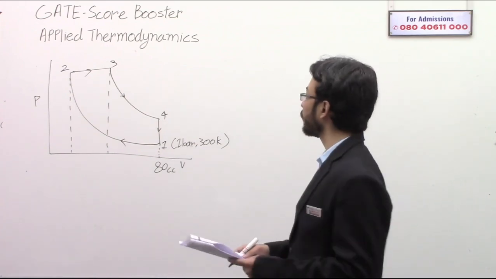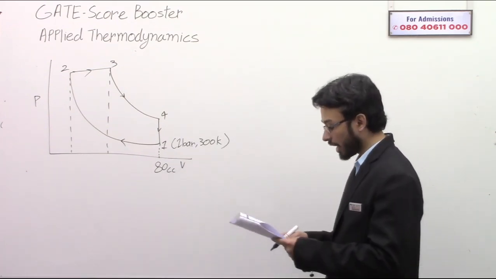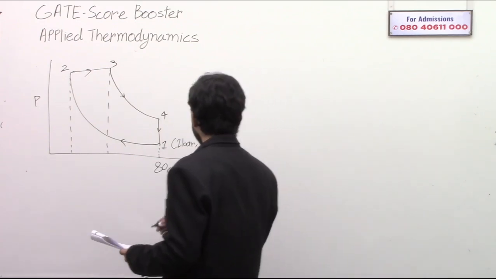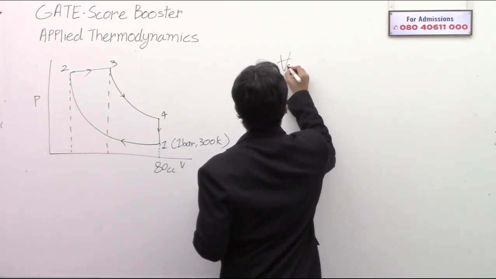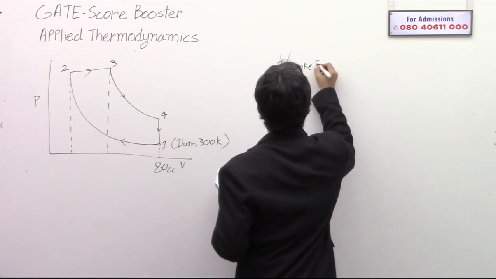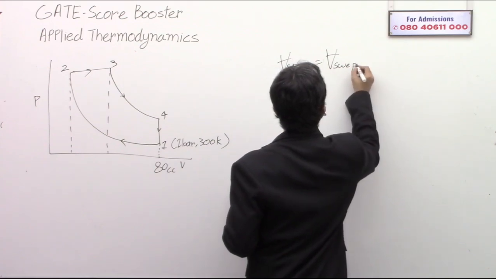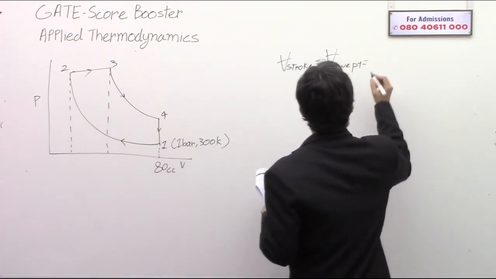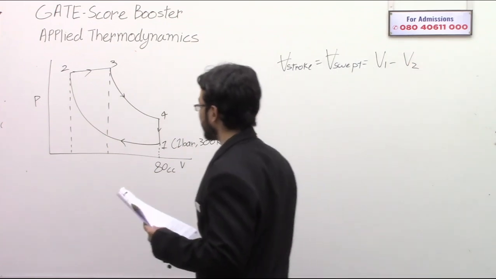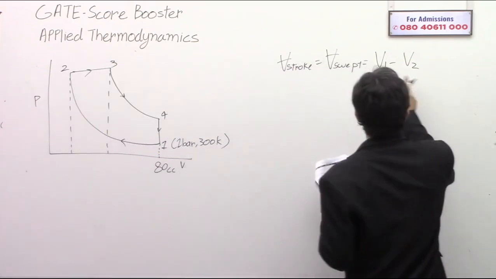Expansion ratio is V4 by V3, correct. Now they are saying the swept volume. The swept volume, that is, let's say V swept, the stroke volume, also known as the swept volume, is nothing but V1 minus V2. Not writing it here, just this is the swept volume.